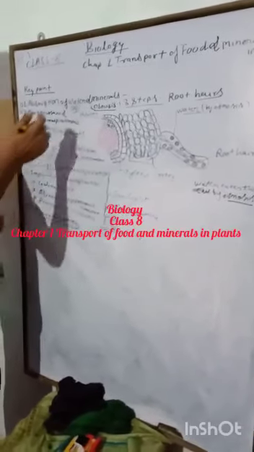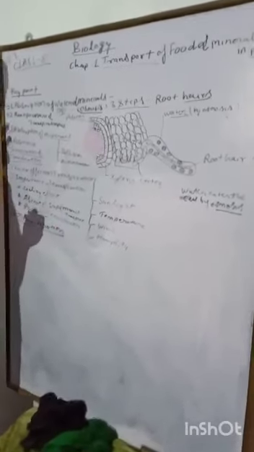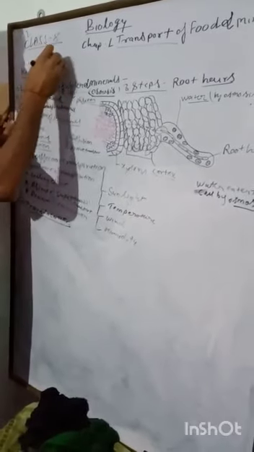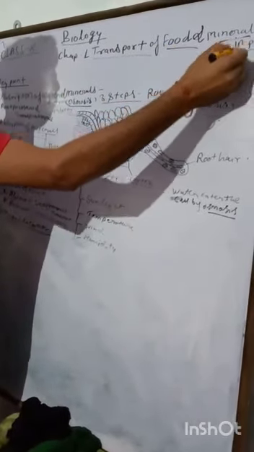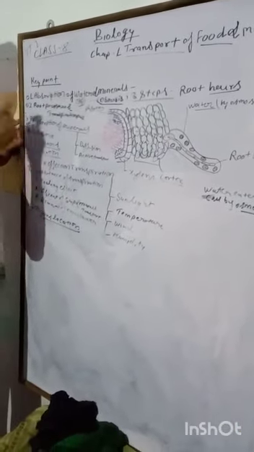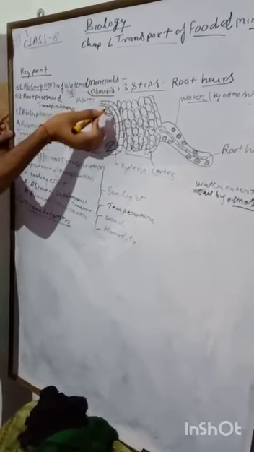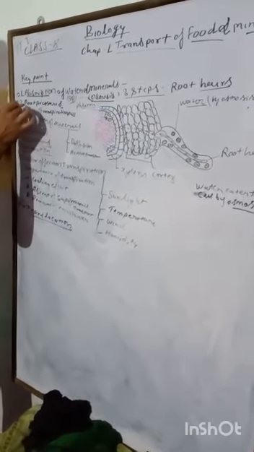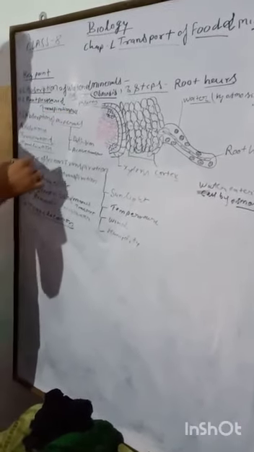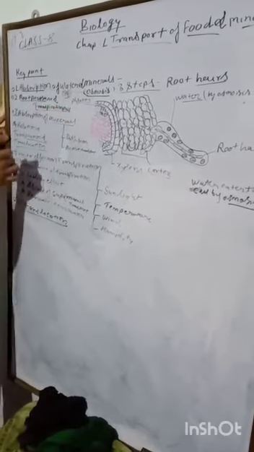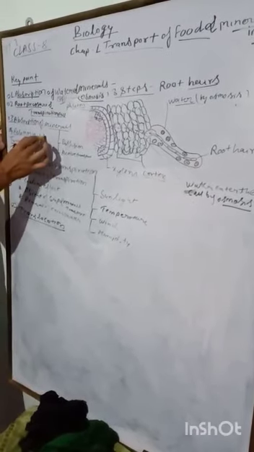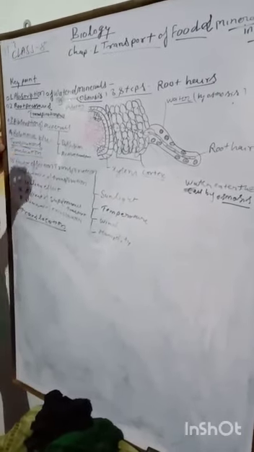Once again, we learn about the remaining topics of the first chapter, class 8th biology, transport of food and minerals in plants mainly. Today we are going to discuss the absorption of water and minerals in plants, roots, root pressure, transpirational pull, absorption of minerals, and the relation between transpiration and translocation.